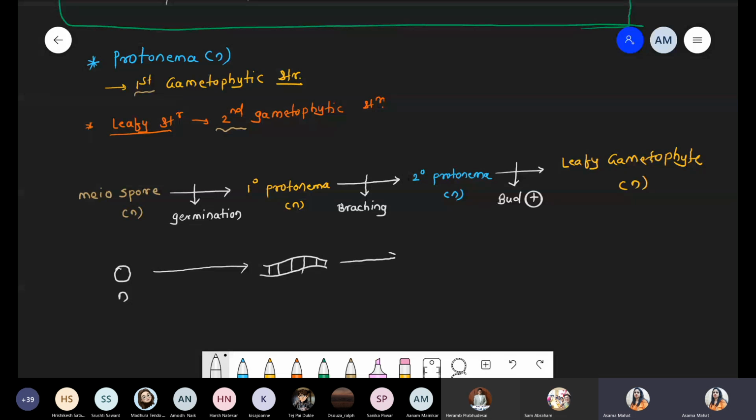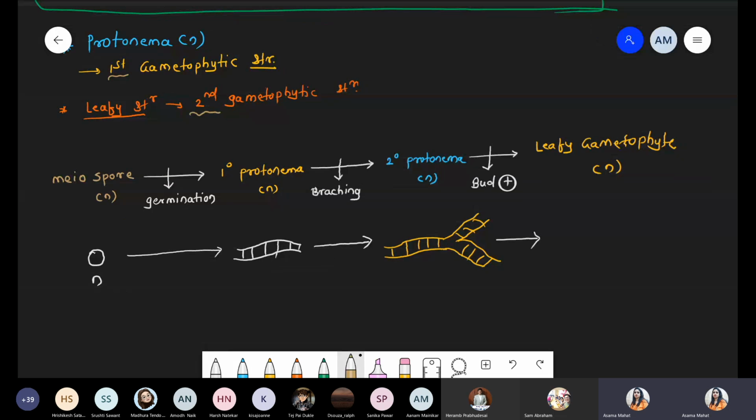The primary protonema undergoes branching. Branching means initially it was like this, and now there is branch formation like this. After the branch formation, they produce the secondary protonema. And finally, after the secondary protonema, there is development of the leafy gametophyte. What is the meaning of this leafy gametophyte? That is the gametophytic body, a root-like structure. Now there is branching, and on the branching there is a presence of leafy structure like this.